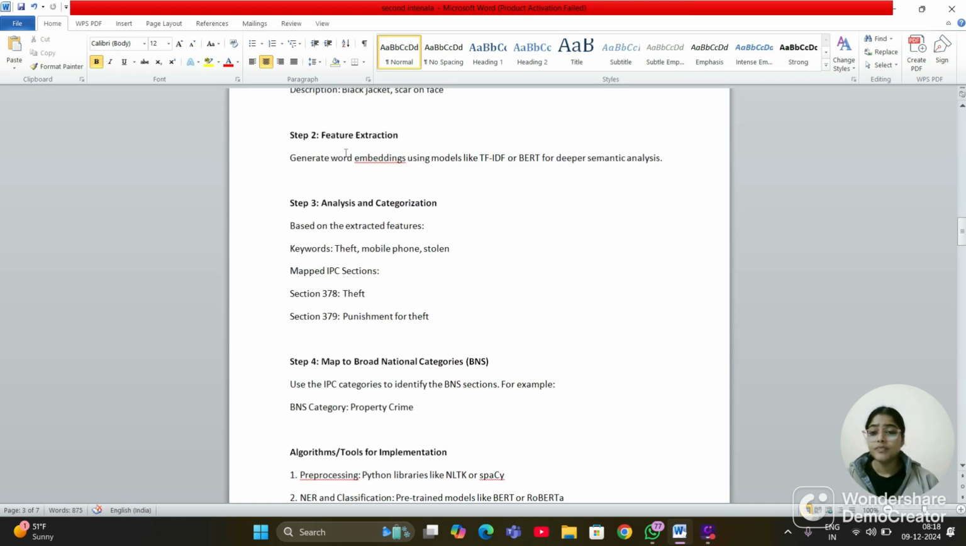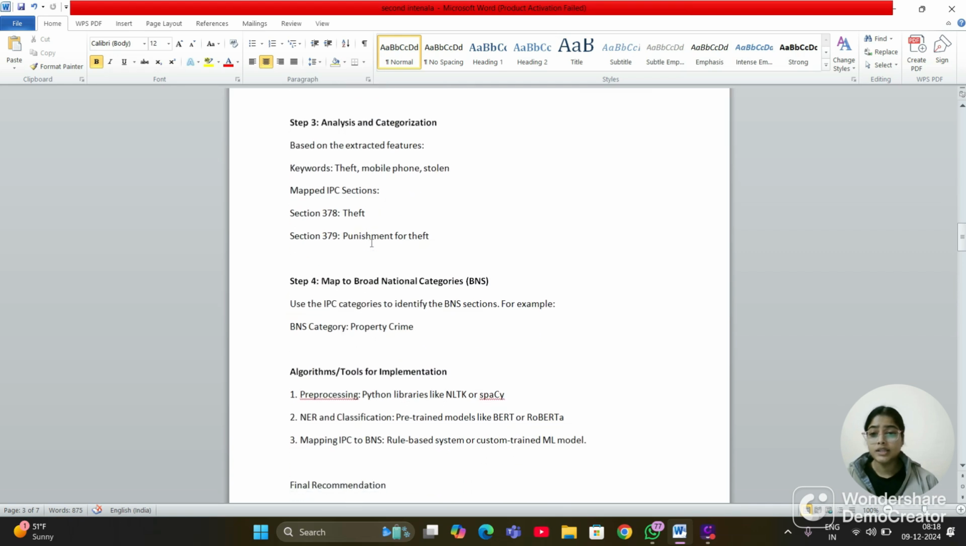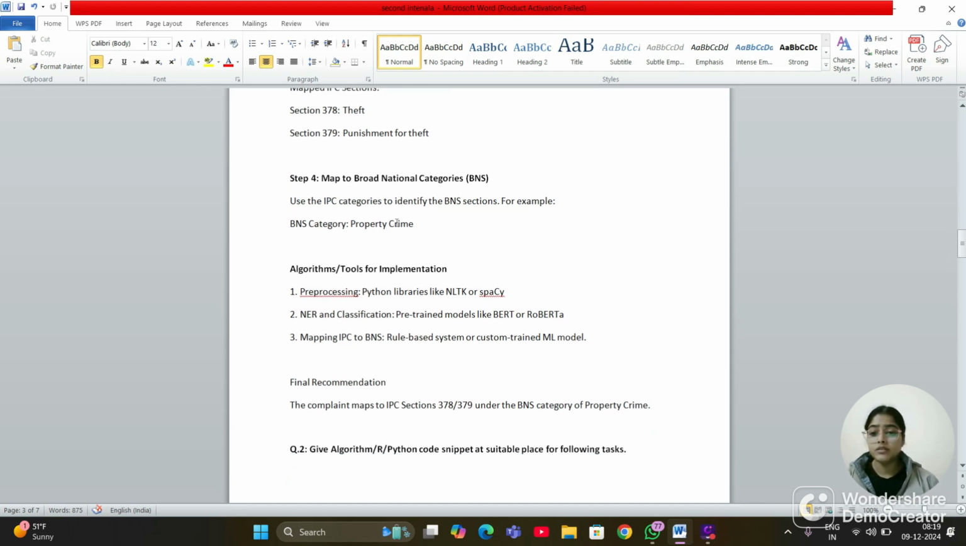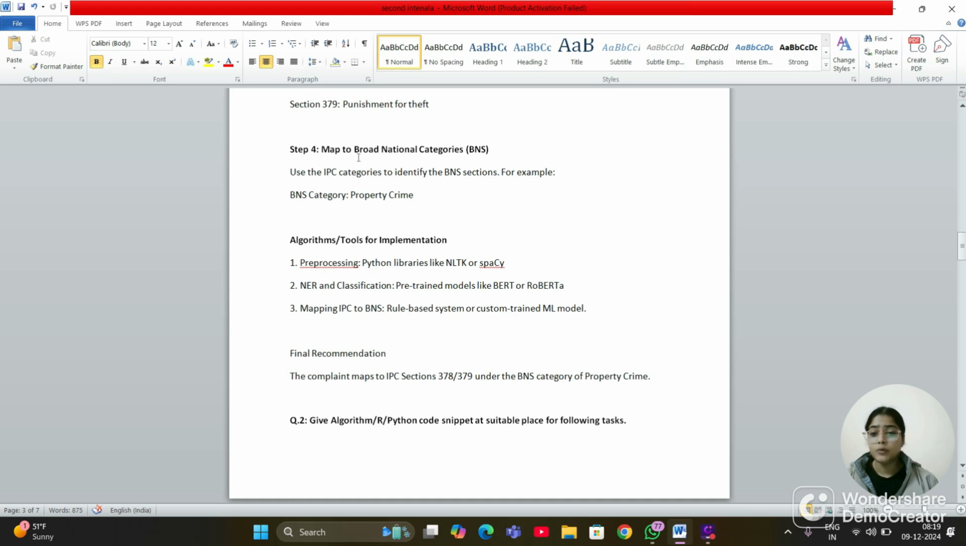And the second step, feature extraction, generate word embeddings using models like TF-IDF or BERT for deeper semantic analysis. And in the third step, analysis and categorization based on the extracted features, keywords like theft, mobile phone, stolen, and the mapped IPC section is section 378 for theft and section 379 for punishment for theft. In step 4, map to broad national categories, BNS. Use the IPC categories to identify the BNS section.